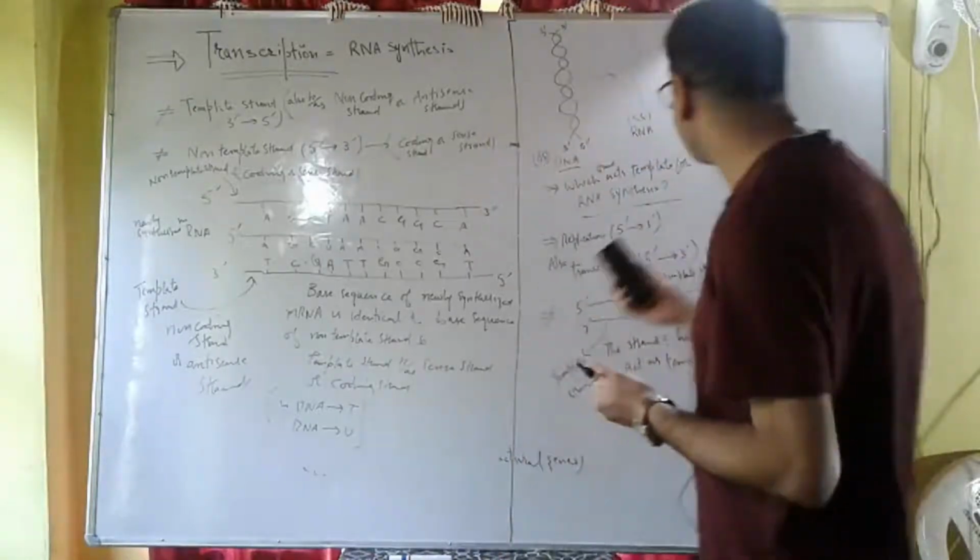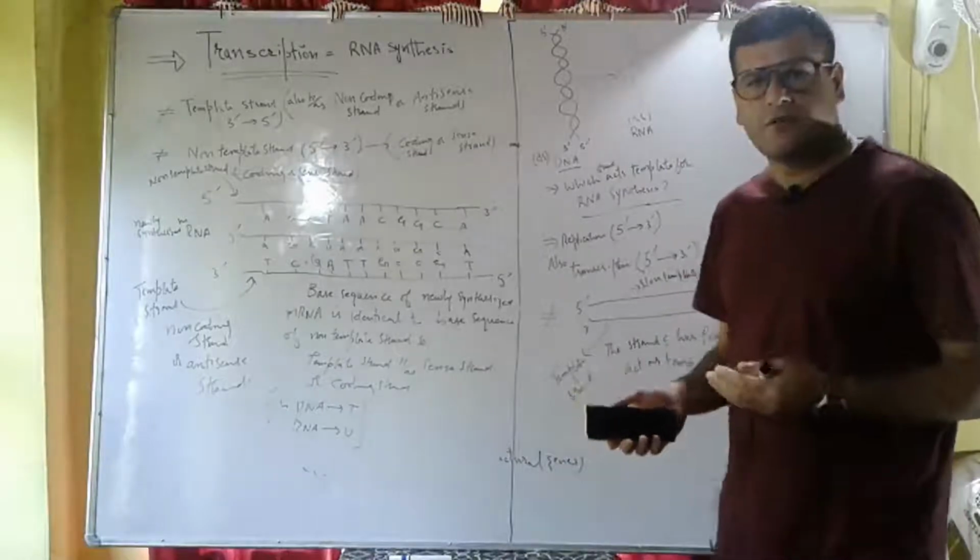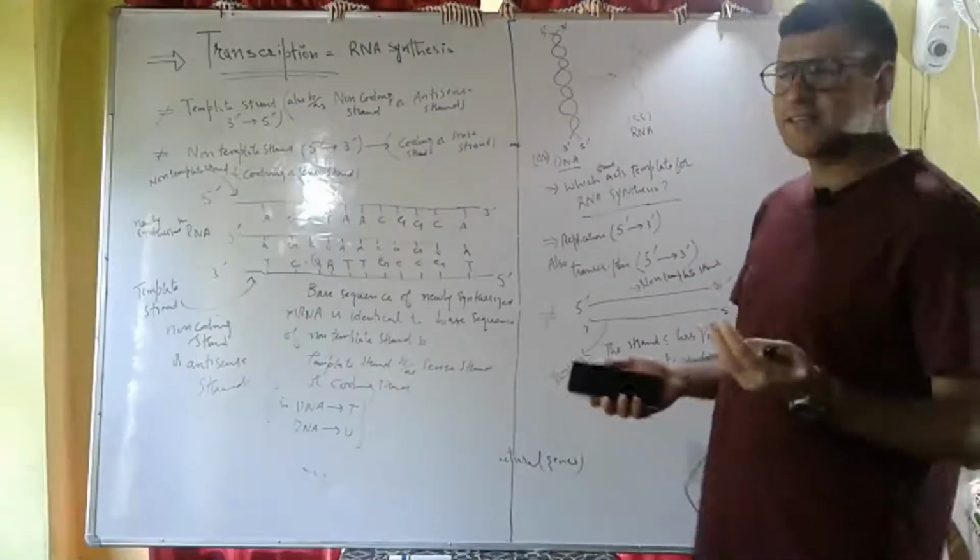This is one point, that out of two strands of DNA, which strand will act as a template strand?